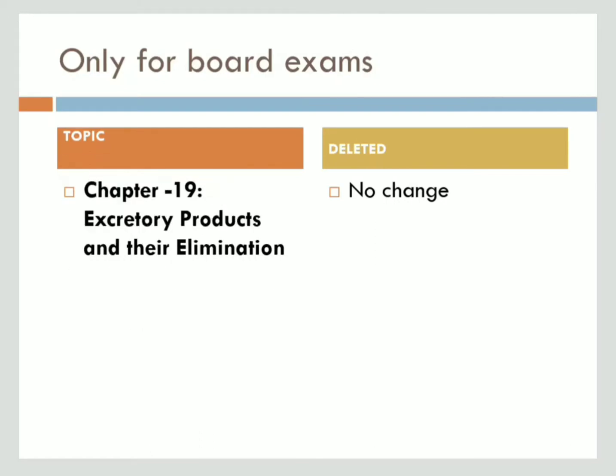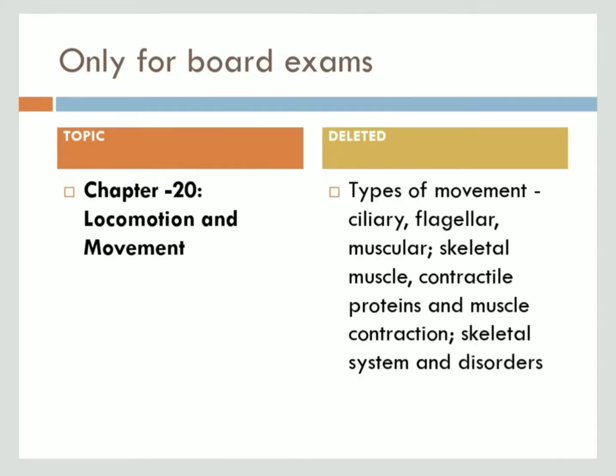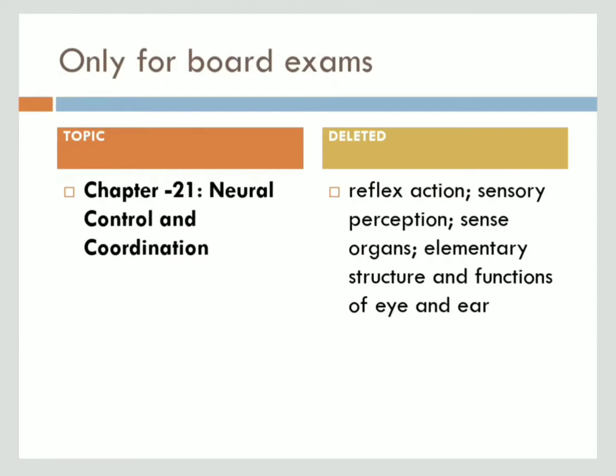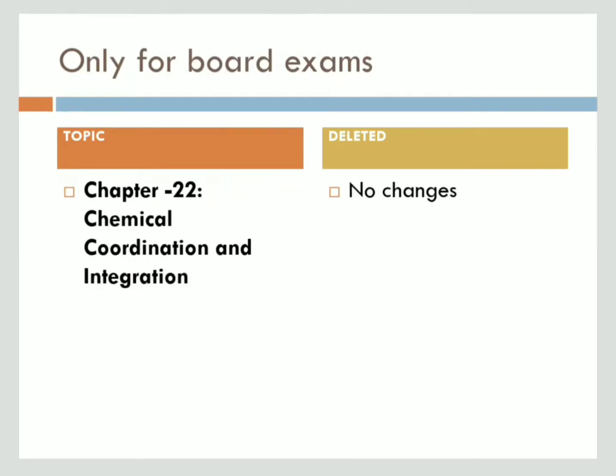The next chapter is Respiration in Plants. From respiration in plants, no changes. All the topics are present. Next, chapter 15, Plant Growth and Development. From this, the deleted topics are seed germination, phases of plant growth and plant growth rate, conditions of growth. Differentiation, dedifferentiation, redifferentiation are present. Sequence of developmental processes, seed dormancy, vernalization, photoperiodism are deleted.